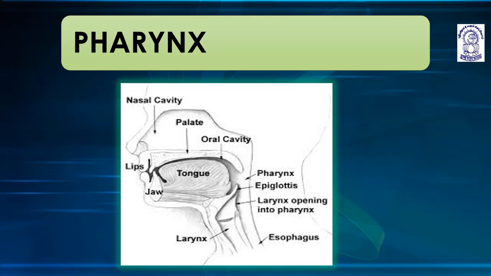This is the diagram of the pharynx. You can see the nasal cavity, palate, oral cavity, pharynx, epiglottis, larynx, esophagus, jaw and lips.